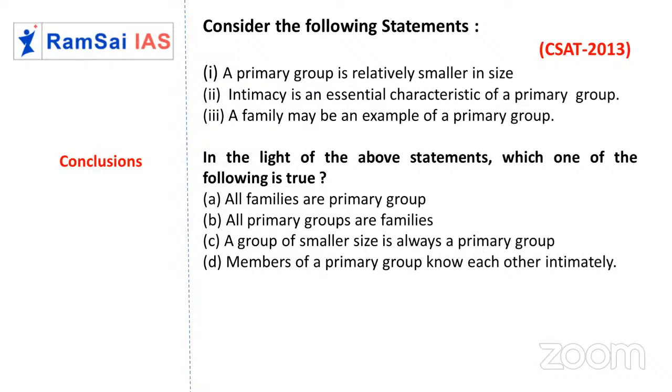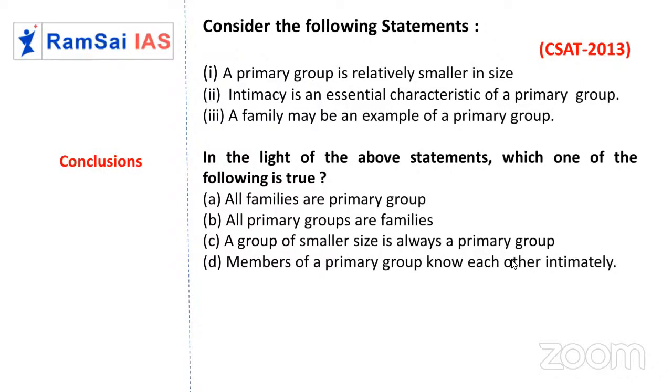Members of a primary group know each other intimately. Yes, that is what we already discussed. Read the second statement again. Intimacy is an essential characteristic, so it must be a characteristic of a primary group. So all the people in the primary group are intimate with each other. They know each other. Yes, the fourth one is stronger than option A because of the word maybe. That's the reason I am eliminating A. In the fourth, from the second statement, I can map the fourth conclusion directly.